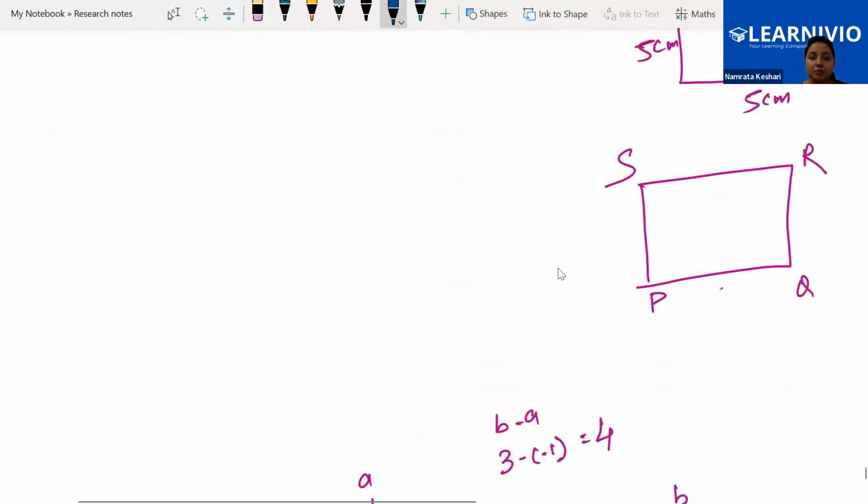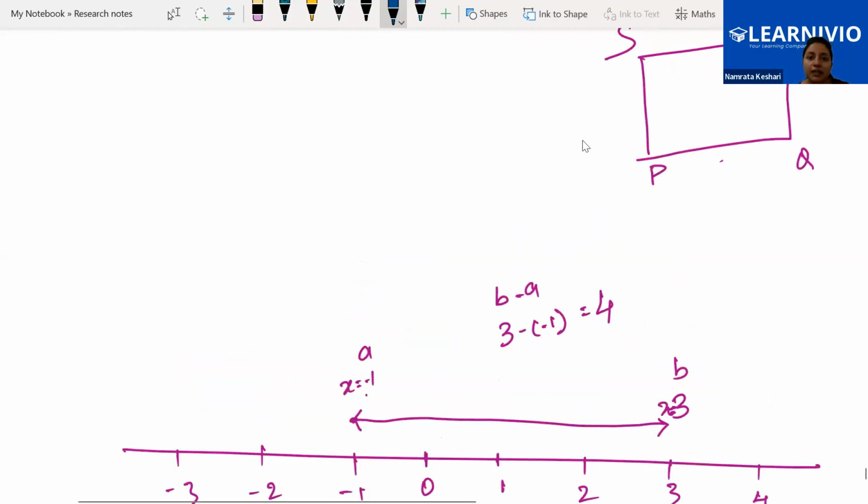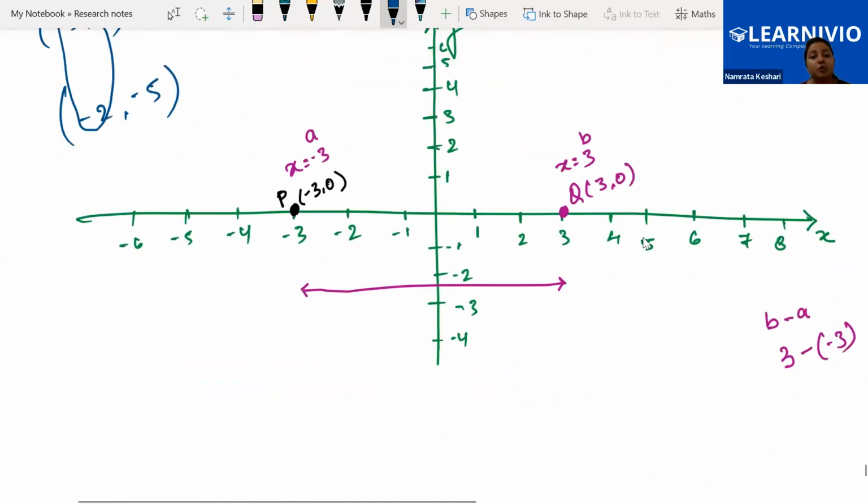The concept we are using on this number line, similarly we will be using in our Cartesian system also. B minus a means x coordinate over there, x coordinate over here. Okay, that will give the total length on the x-axis. If we have to find the total length on the y-axis, that means y coordinate upside and y coordinate downside. Getting it? Yes, ma'am. Are you getting, everyone? Yes, yes.